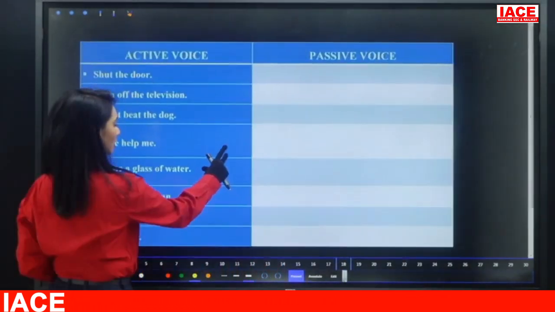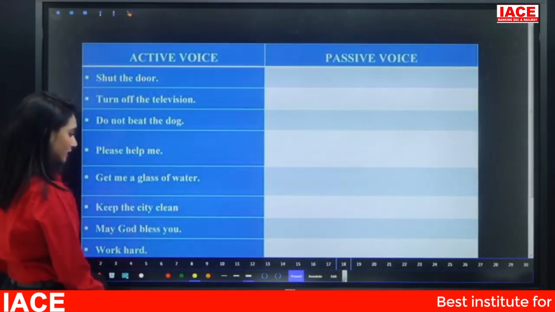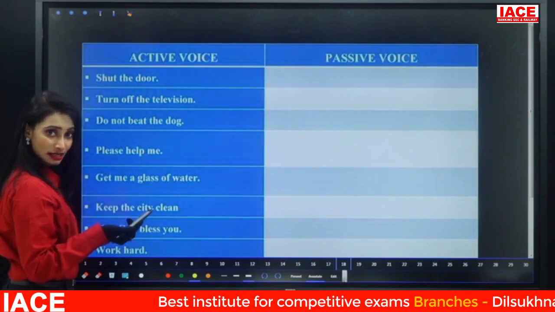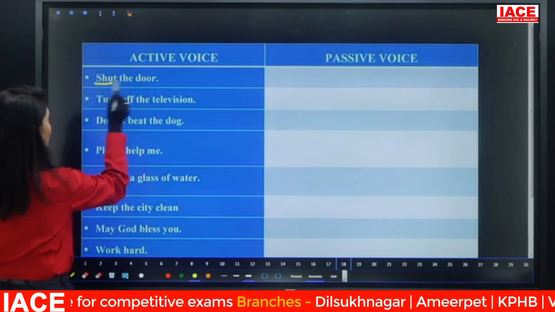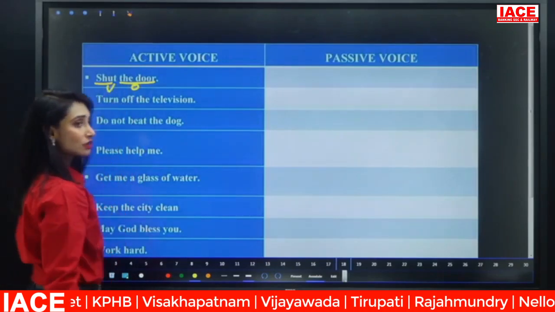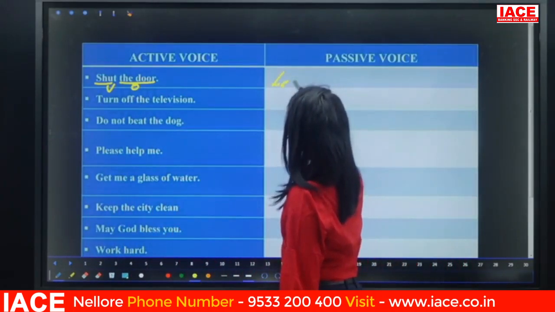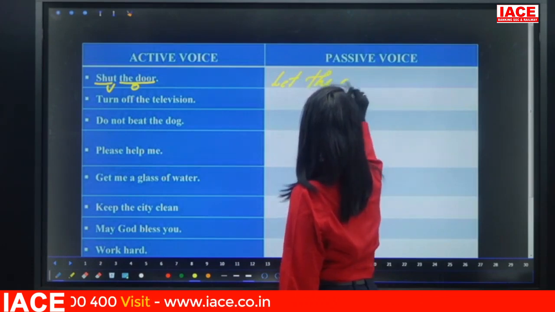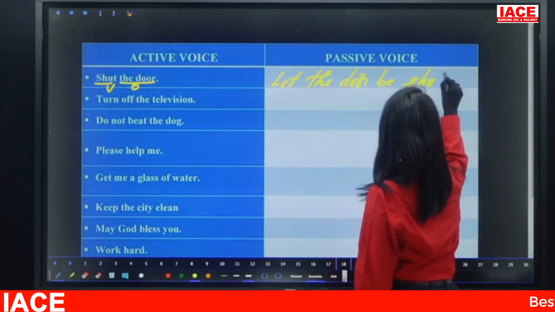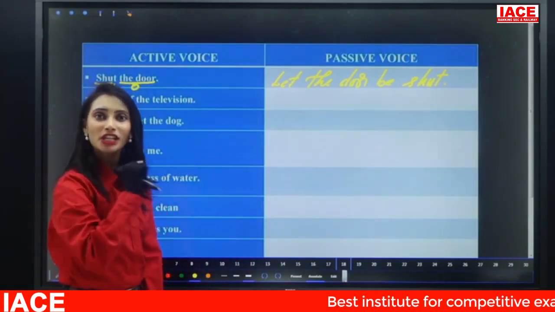Let's see the first sentence here. "Shut the door." So what is the passive voice for this? What is the subject here? Of course, there is no subject because it is imperative. Verb is "shut" and "the door" is the object, which we consider as a subject word. So according to the let formula: let, subject word "the door," be form, "be shut" is the passive voice. So "Shut the door": passive voice is "Let the door be shut."